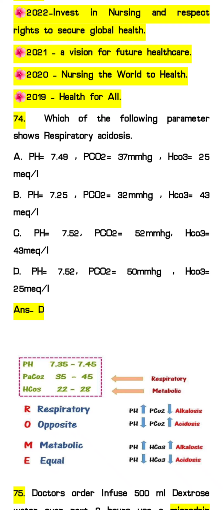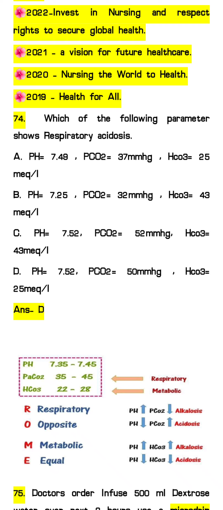So here you can see respiratory acidosis. First we will see acidosis. As we know, in acidosis pH will be less than 7.35. Here you can see option A and C are showing the alkalosis case, so pH is more than 7.45. So option A and C are already eliminated, and we will focus on option B and D.